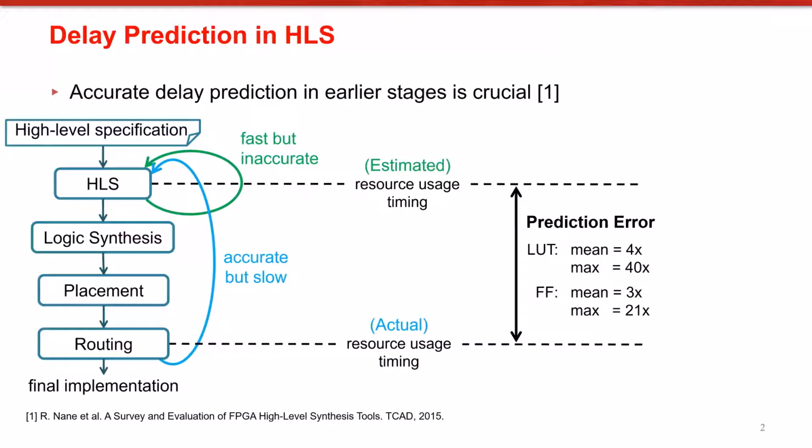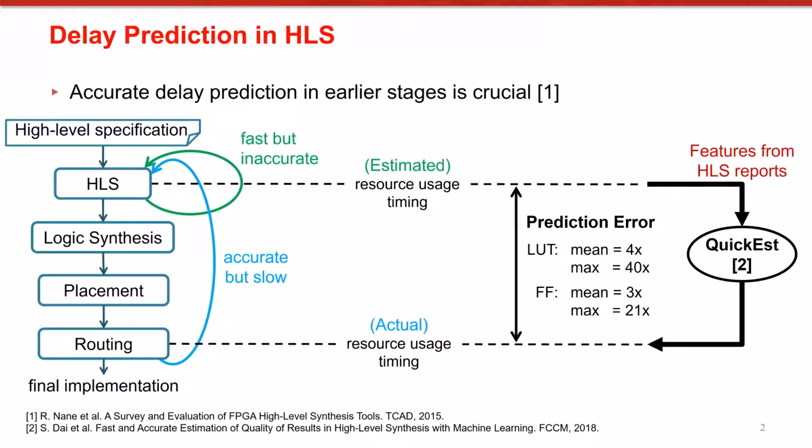Many HLS tools have very simple delay models, and therefore the delay values they report are inaccurate. They basically pre-characterize each operation in isolation and calculate the overall delay additively over these individual operations. And some HLS tools do not even provide delay predictions. Recently, ML-based approaches such as Quickest are being developed to bridge the gap between HLS predictions and actual implementation results. But these approaches are not very successful in modeling delay because the set of features they're using cannot truly capture the design's topological structure. In other words, these models do not learn from the inherent structure of the design.